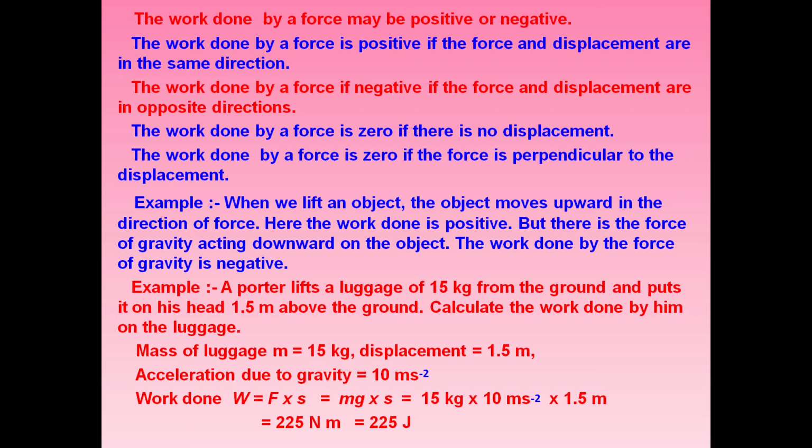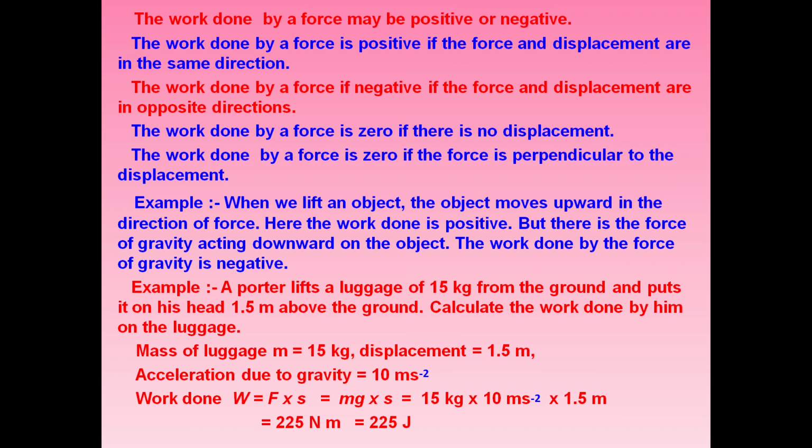But there is another force which is acting on the book. That force is force of gravity. And now this force of gravity is acting in downward direction, whereas the book is moving in upward direction. So work done by force of gravity will be negative in this case. So the object remains same. The object is the book, but two forces are acting on it. One force is doing positive work, another force is doing negative work. The force applied by you is doing positive work, whereas the force applied by gravity is doing negative work.